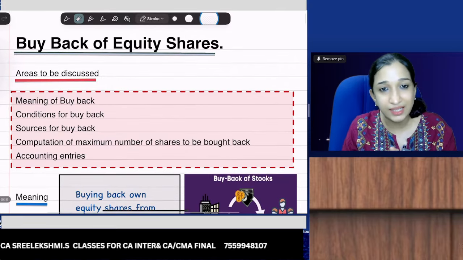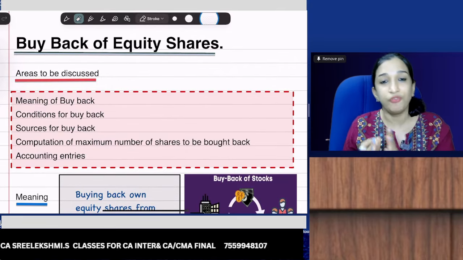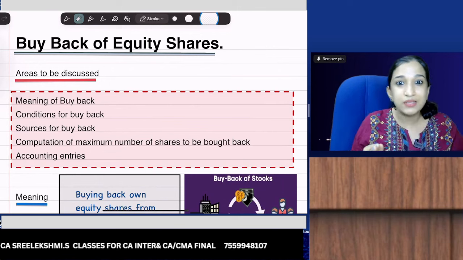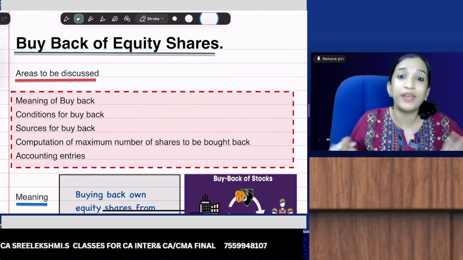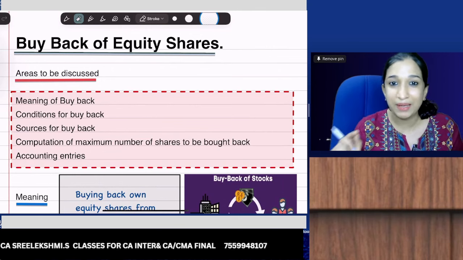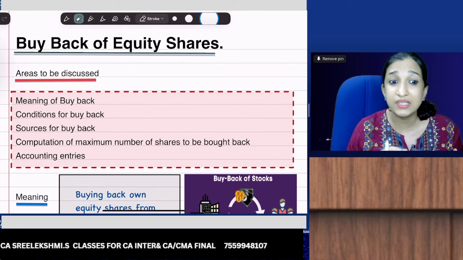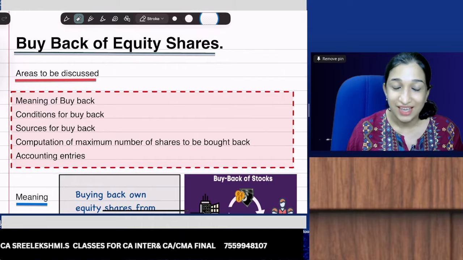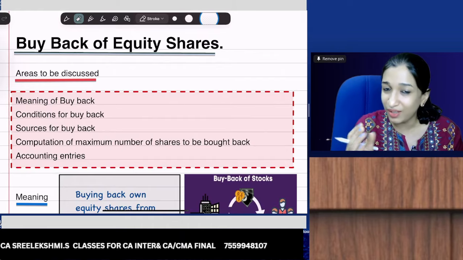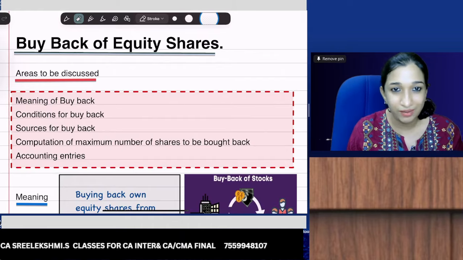But why are we starting with buyback? You all know. If you take consecutively the last 10 attempts, in all 10 attempts we have a question from buyback in advanced accounting, which means it is very, very, very important. And less investment is required. So buyback of equity shares.